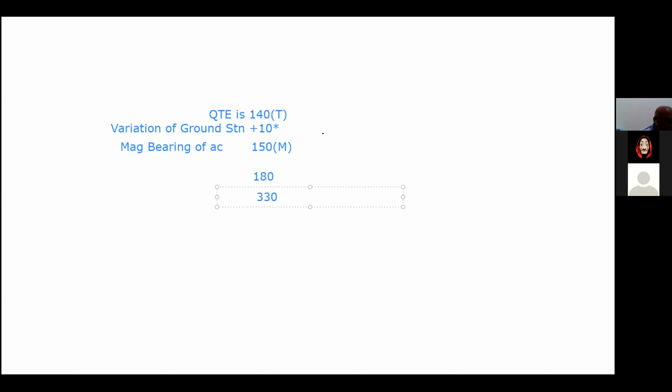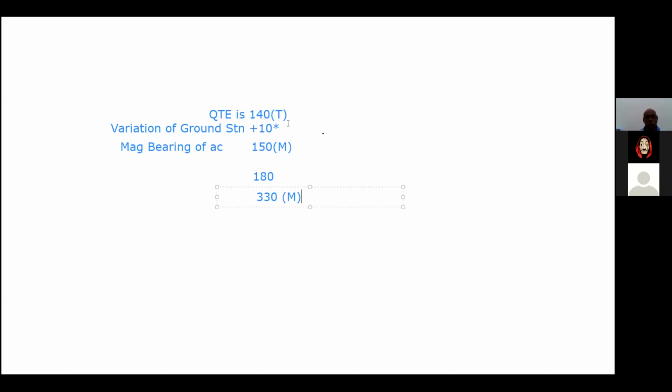Okay, everyone, is this clear? And this is 330 magnetic. For everyone else's revision, we had a QTE, which is a true bearing of 140. We want to change this into a QDM, which is a homing to the facility.